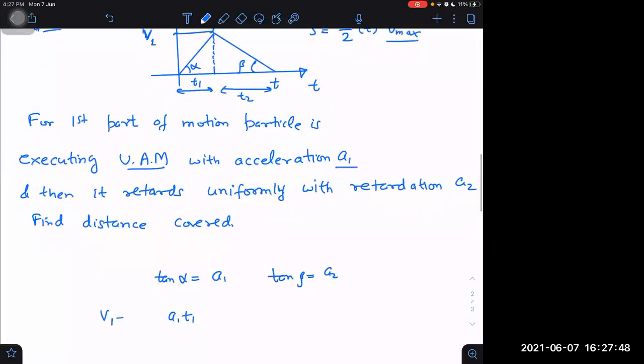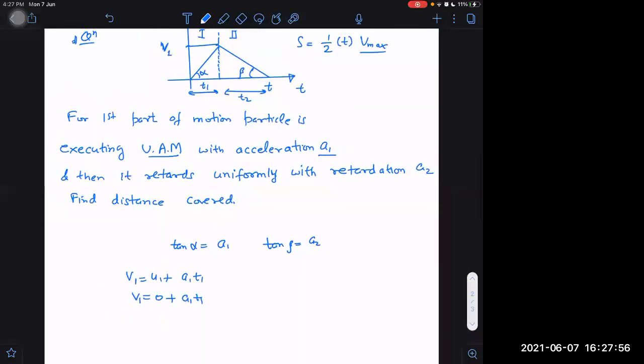Velocity V1 is equal to U1 plus A1 T1. U1 is 0, so A1 T1 is equal to V1. Similarly, can I say for the second part of the journey, final velocity 0, initial velocity is V1, and acceleration is A2, but it is retarding, so I should write minus A2. So magnitude-wise, I will be getting 0 is equal to V1 minus A2 into T2, and V1 will be equal to A2 into T2.